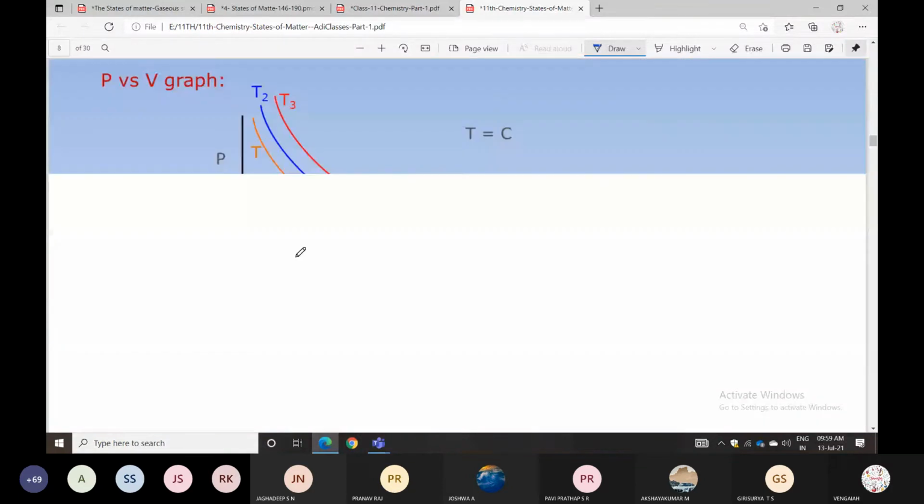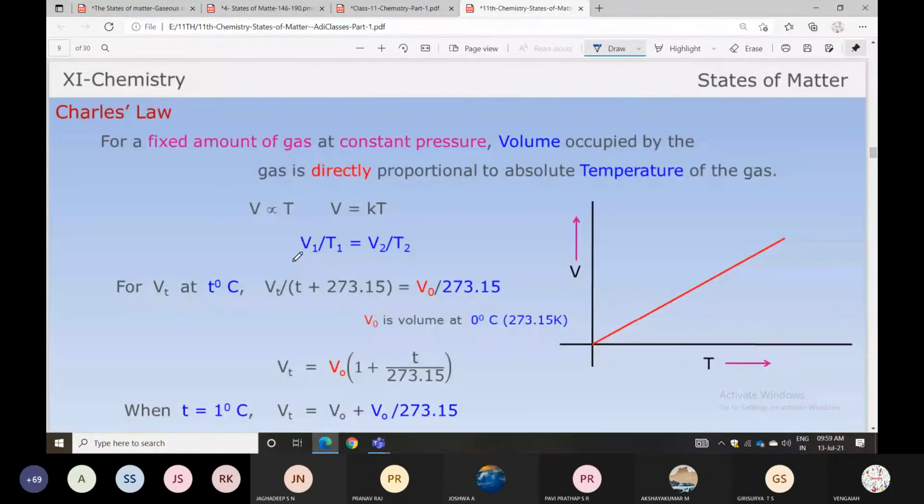Okay, the next concept is Charles law. For a fixed amount of gas at constant pressure, the volume occupied by the gas is directly proportional to absolute temperature. So V is directly proportional to T, at constant pressure. Then V equals KT, so V by T equals K. You can write V by T equals K by bringing T to this side. Then V1 by T1 equals V2 by T2.